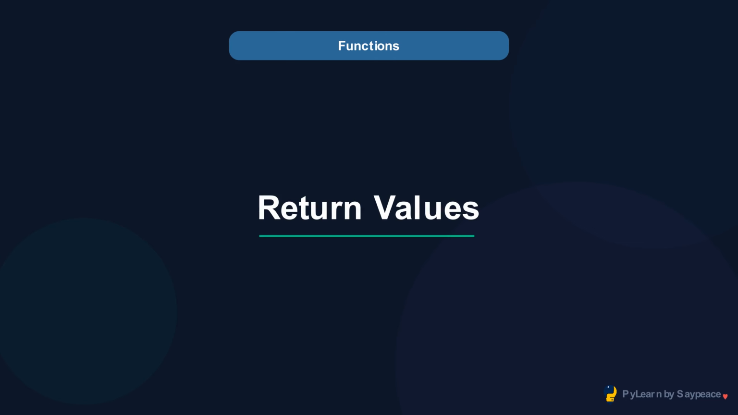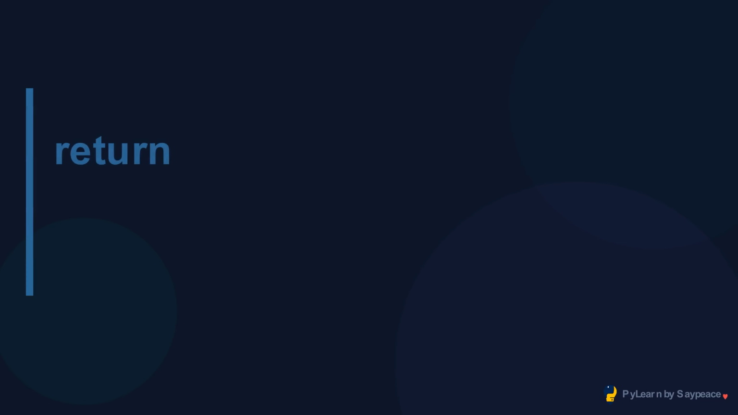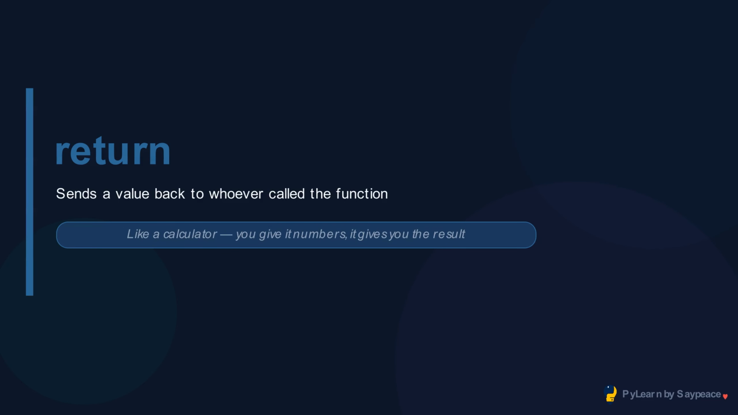Welcome to return values. A function that only prints is a one-way street. Return makes functions two-way: you send data in via parameters, and you get data back via return. The returned value can be stored in a variable and used anywhere.